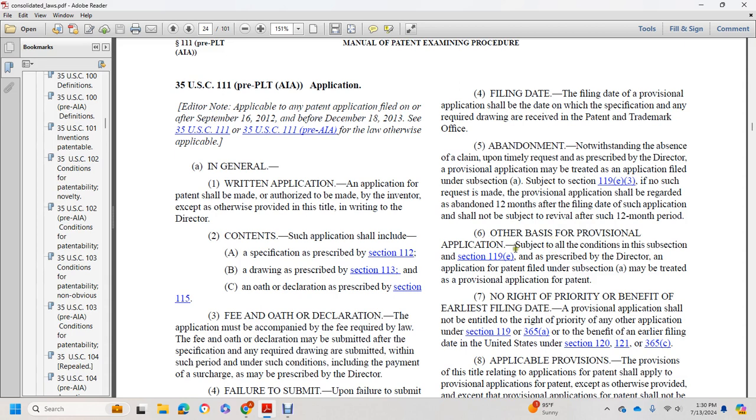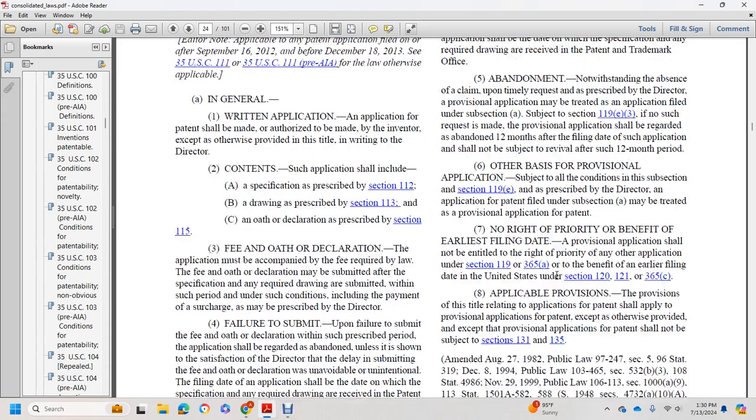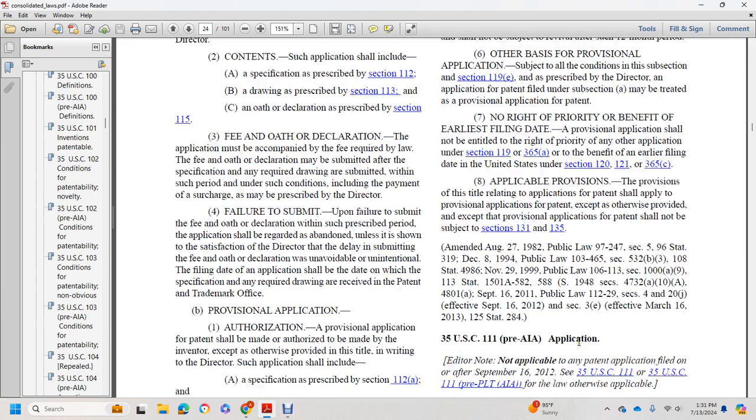Other basis: the provisional application shall fulfill all the conditions of subsection 119(e) as prescribed by the director. An application for a patent filed under subsection (a) shall be treated as a provisional application for a patent. No right of priority or benefit of the earliest filing date of a provisional application is entitled to the right of priority of any other application under section 119, 365(a), or 365(b), or to the benefit of the earlier filing date in the United States under section 120, 121, or 365(c). Applicable provisions of this title relating to applications for patent shall apply to provisional applications for patent, except as otherwise provided, and except that provisional applications for patent shall not be subject to sections 131 and 135.